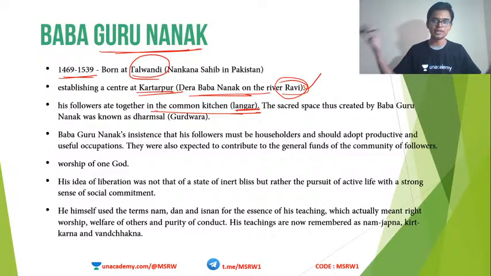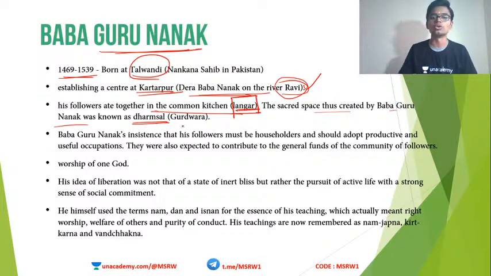He accepted everybody irrespective of birth into his sect, and everybody was given food prepared from the same kitchen, and they all sat together and ate. So the kitchen was called Langar. Another term you have to know the meaning of. Langar means kitchen.